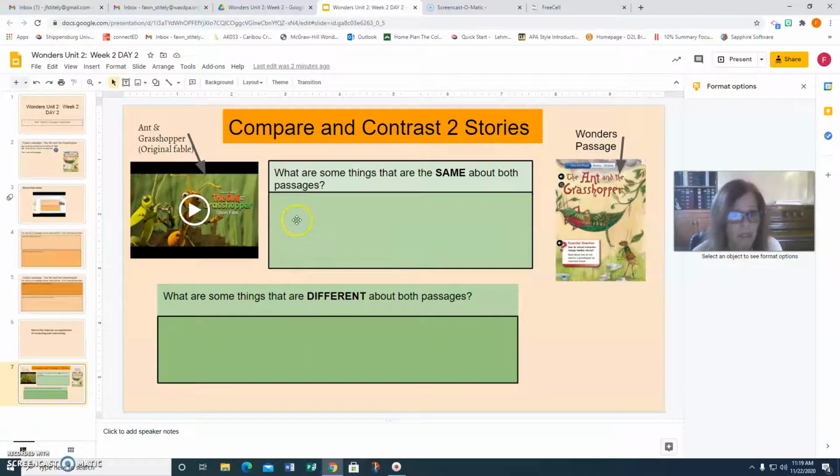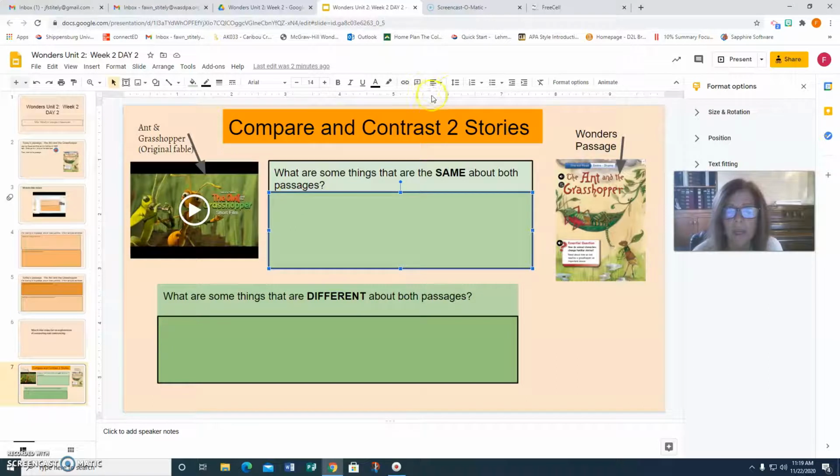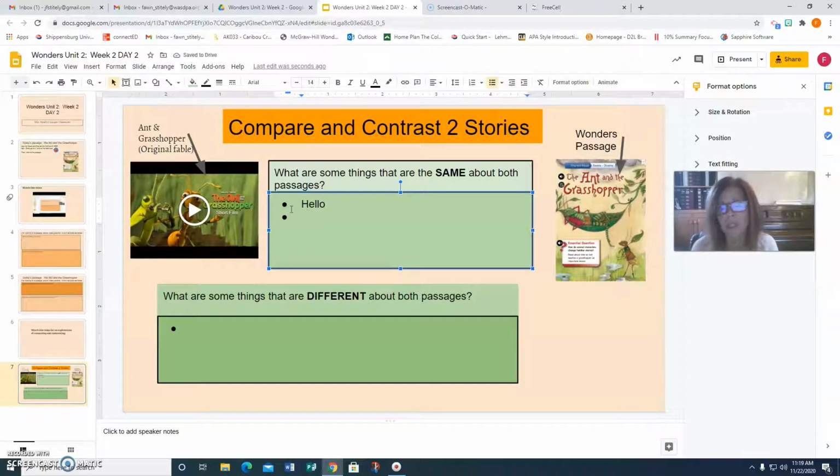I'm okay if you want to use bullet points in here, and you can access those bullet points by going over here, and you can put that right in here, and the same can happen here. It will put those bullet points right in there. And as you come down, like say you write, I'll just type hello in here. When you hit enter, it will automatically appear there for you.